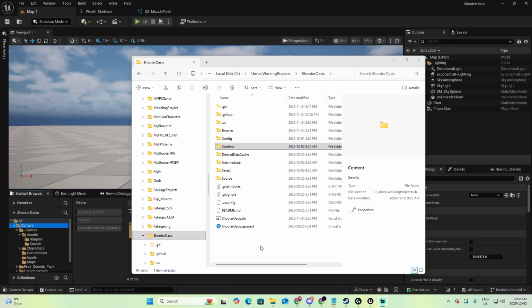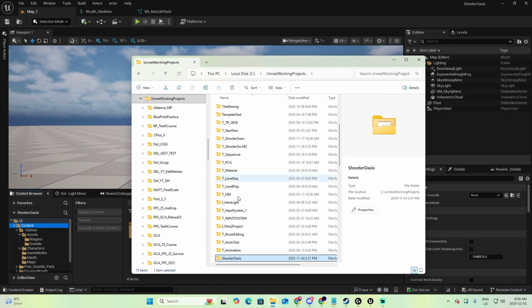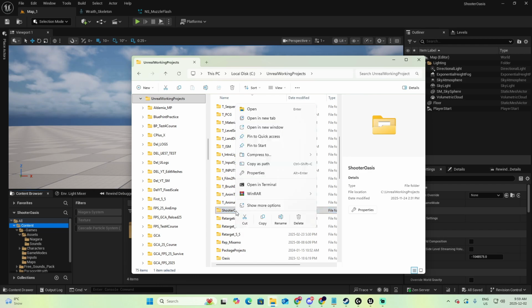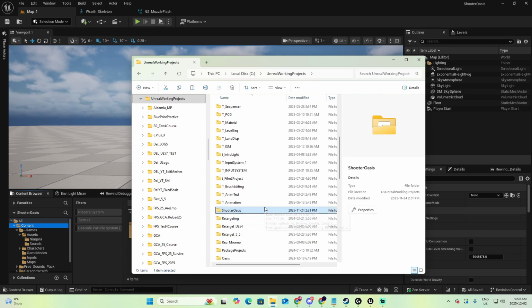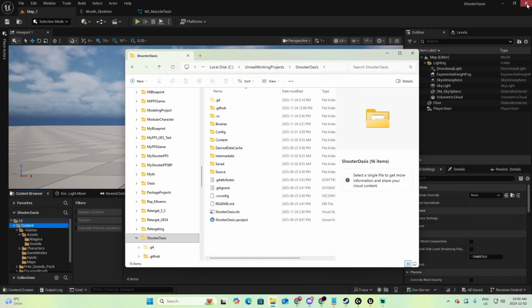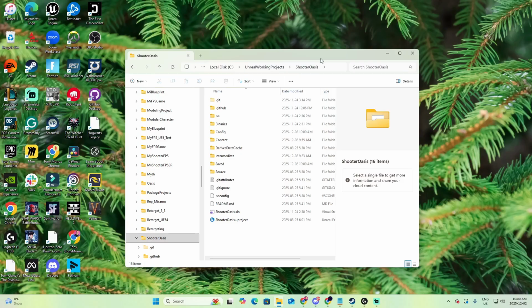It is good practice, just in case, to keep a copy of your project. So let's go up. This is named Shooter Oasis, that's my folder, and I'm going to copy and paste just here. Now that I have a copy, a backup, I am sure that I won't lose my mind if something goes wrong. Open the Shooter Oasis and let's close my current project.